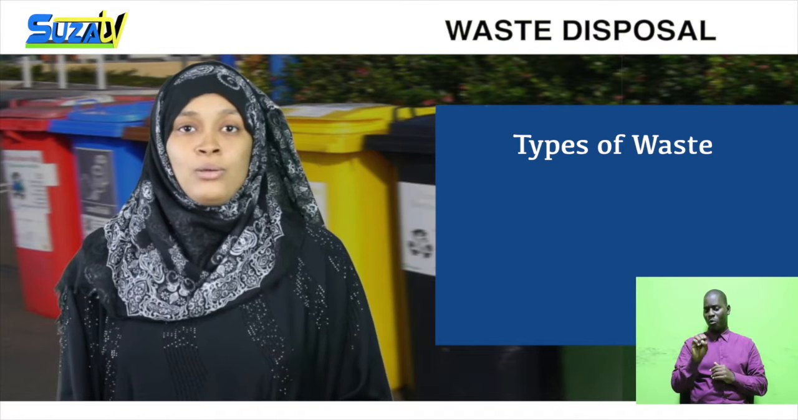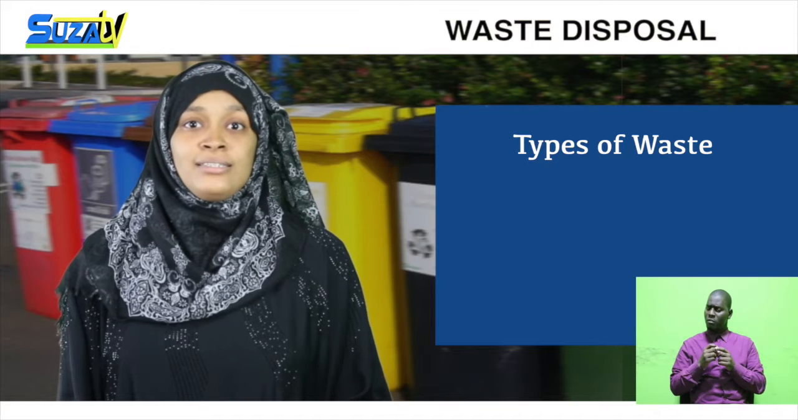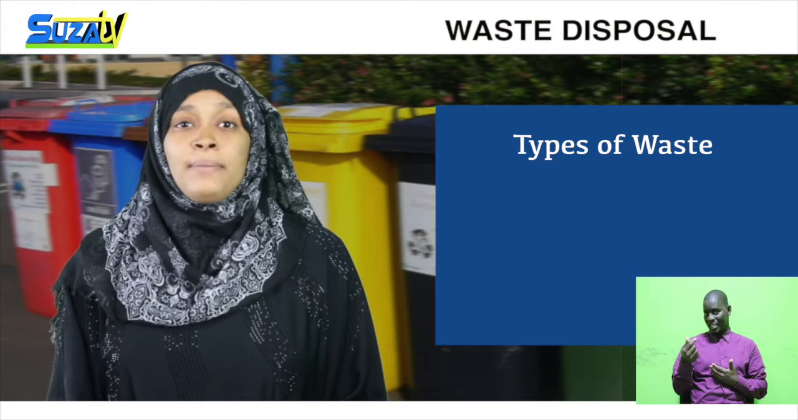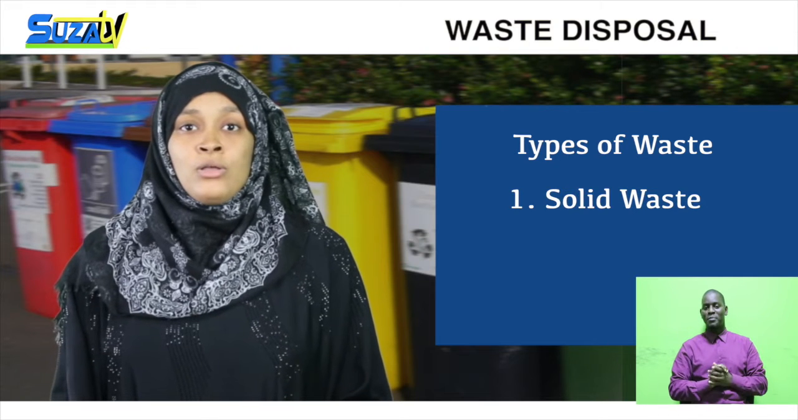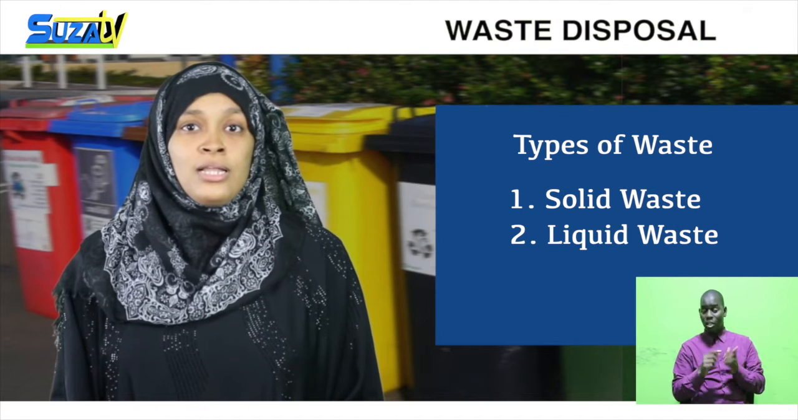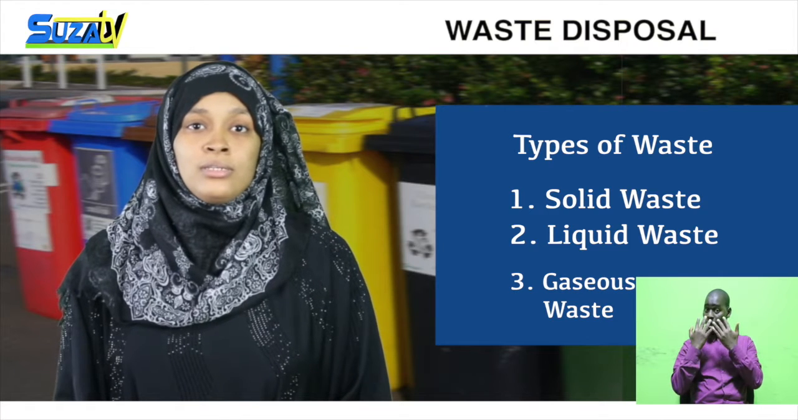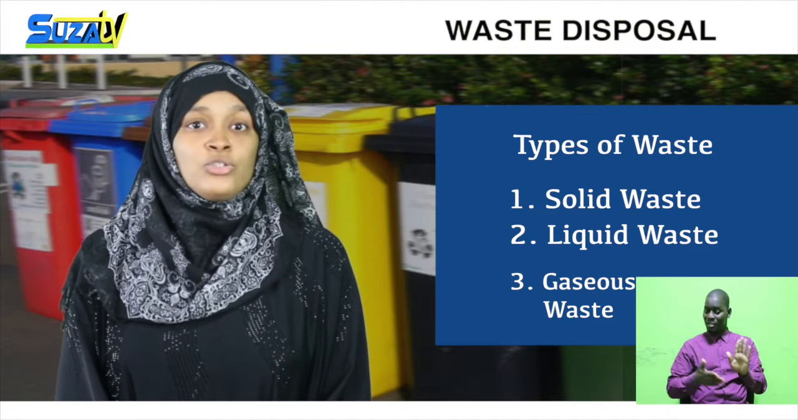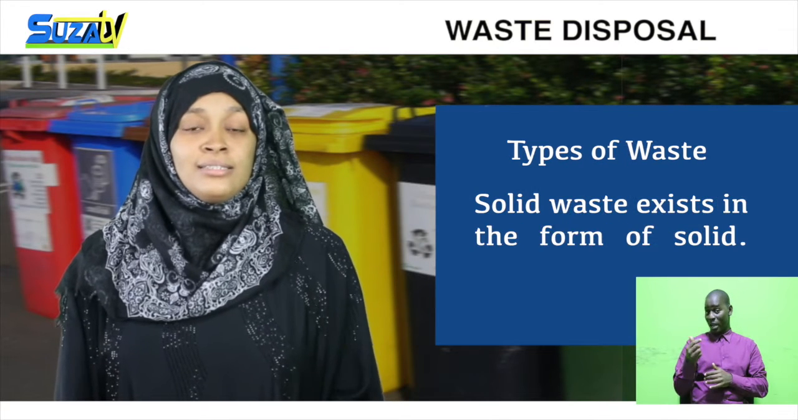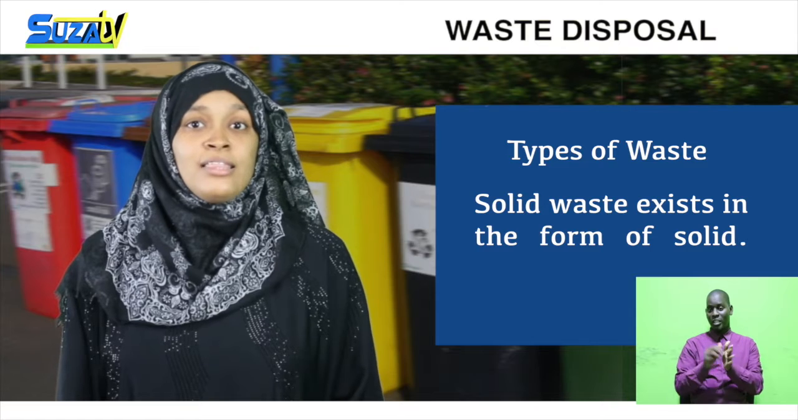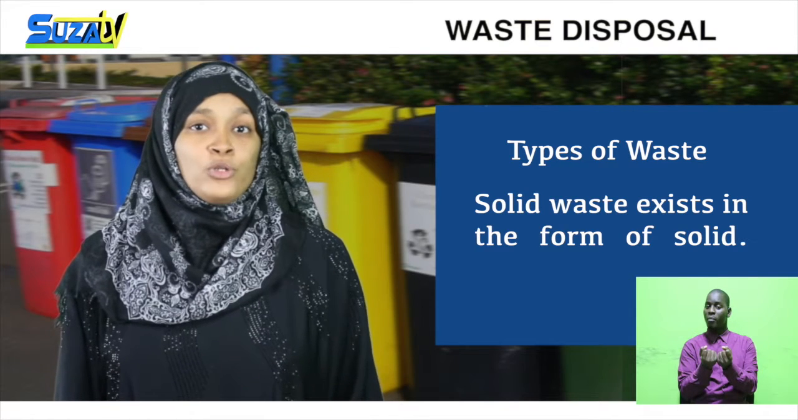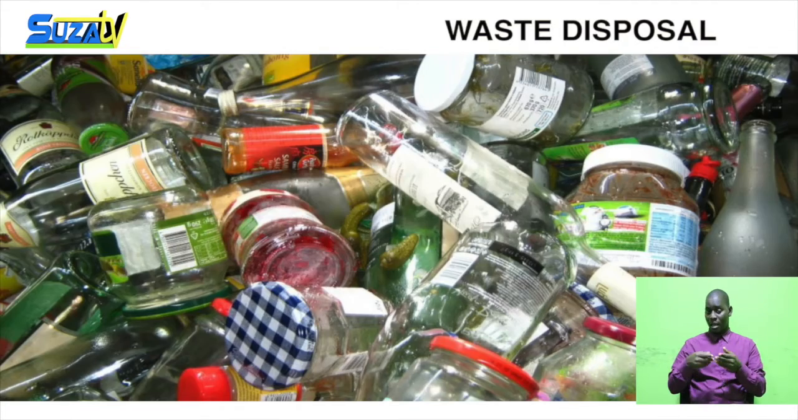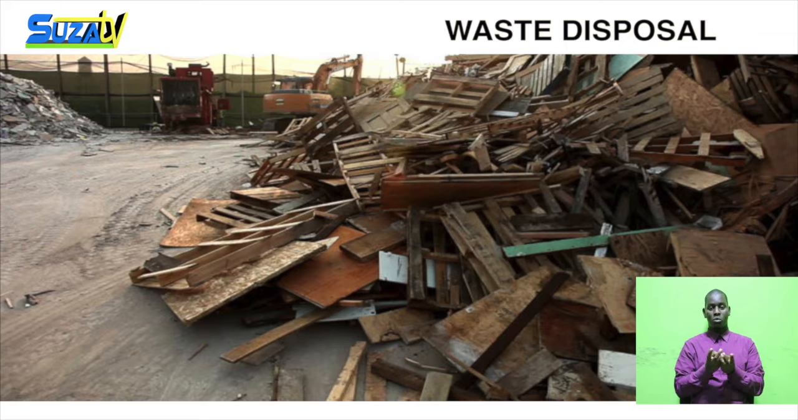You should understand that waste is categorized based on the state in which it exists. Therefore, waste is divided into three main types. Those are solid waste, liquid waste, and gaseous waste. Let's see examples of each type of waste. Start with solid waste. As its name suggests, solid waste exists in the form of solid. Examples of solid waste are household garbage, mining waste, plastics, broken glasses, and construction wastes.